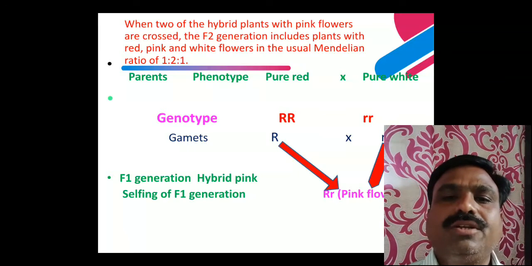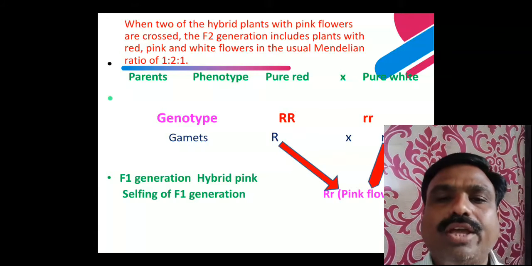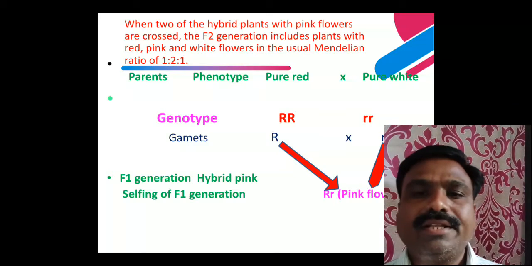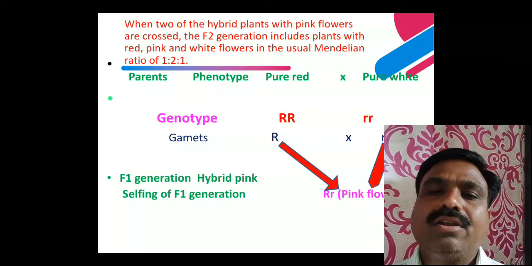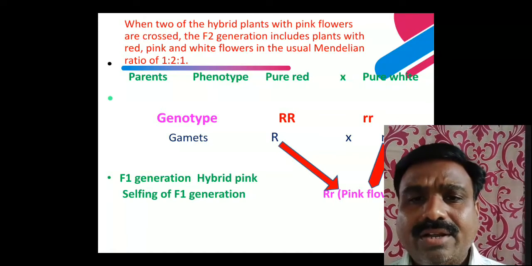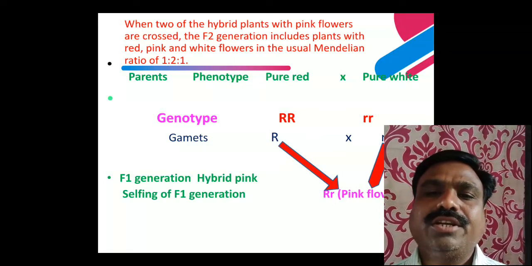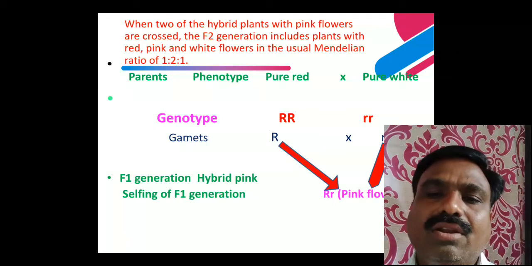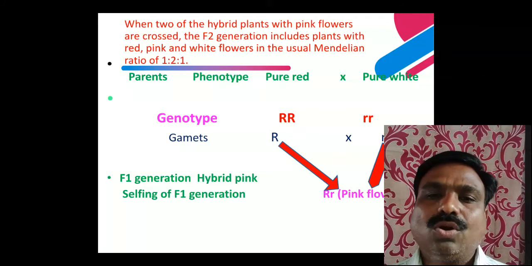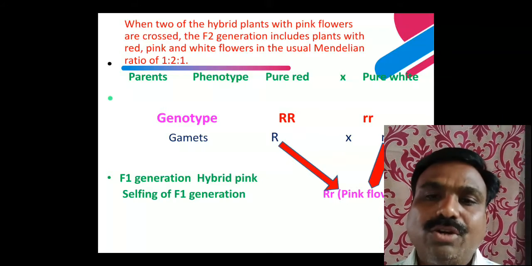Now this parental generation is the pure red and pure white. Their genotypes are capital RR and small rr. The red color of the flowers is controlled by the pair of genes, capital R, and the pure white color of the flower is controlled by small r. Red color of the flower is dominant and white color of the flower is recessive. So when the gametes separate, in the F1 generation the pink color of the flower appears, that is, an intermediate color of the F1 hybrids appears, and parental traits do not appear completely. This is incomplete dominance.